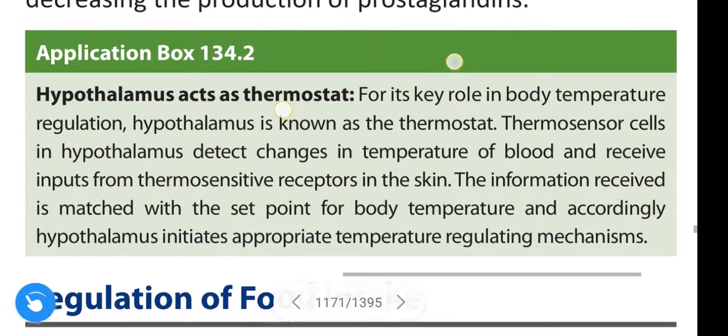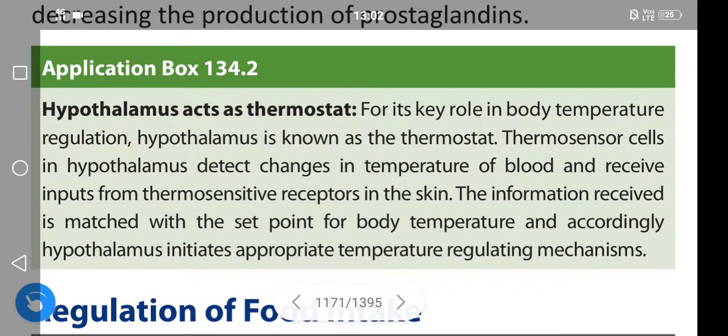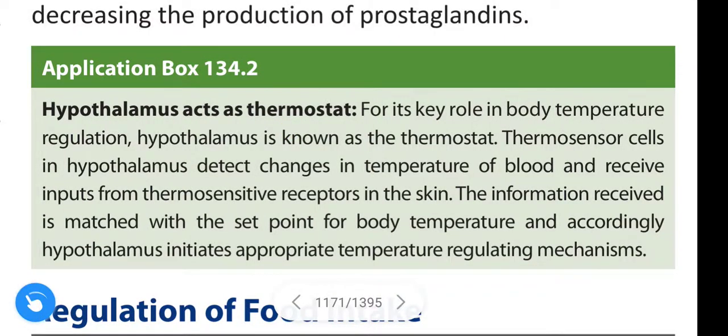When our body temperature increases, the anterior hypothalamus recognizes it and activates the mechanism that decreases or loses heat by causing vasodilation and sweating. This is about the anterior hypothalamus.